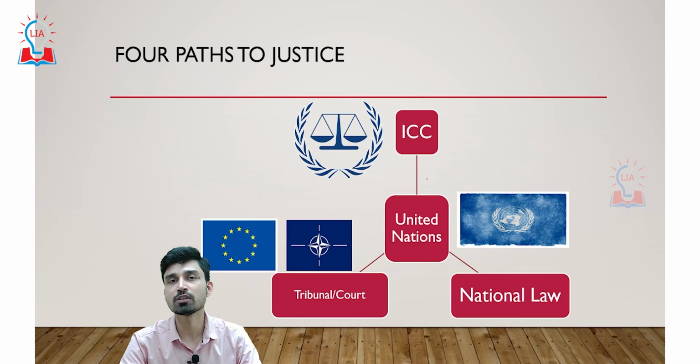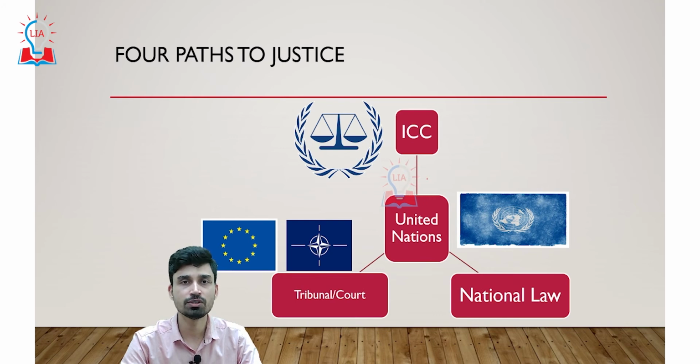And the last is national law, under which different nations, as per their own law, can investigate and take decisions in matters of war crime. For example, Germany, as per its own constitutional law, has already started an investigation into the Russian acts in Ukraine. Similarly, the United States Department of Justice has also started to look into this matter, because it is the mandate of the Department of Justice that any person, even one who is not a US national, can be investigated if he has committed certain genocides or war crimes.